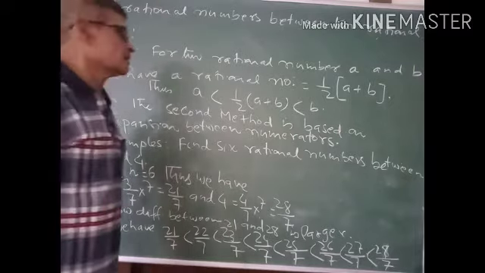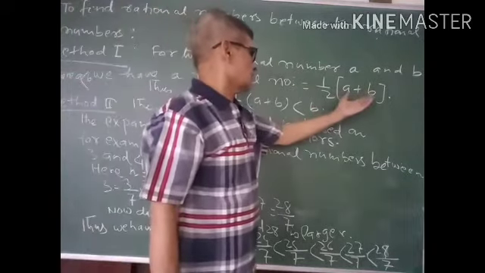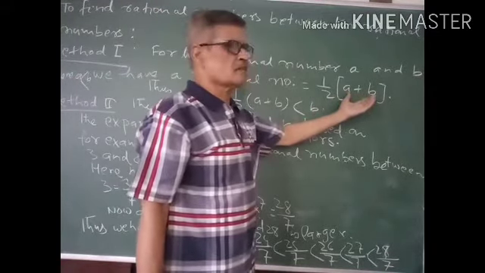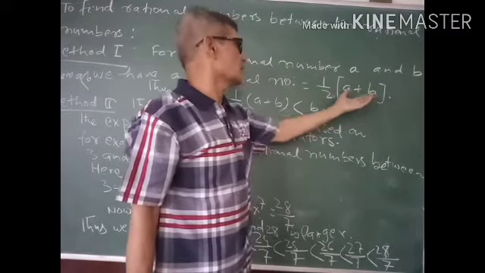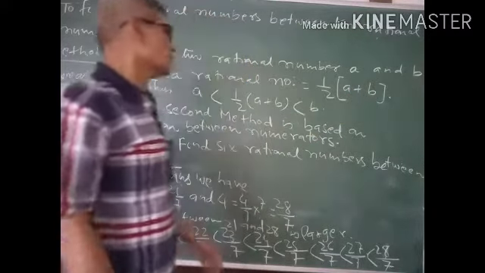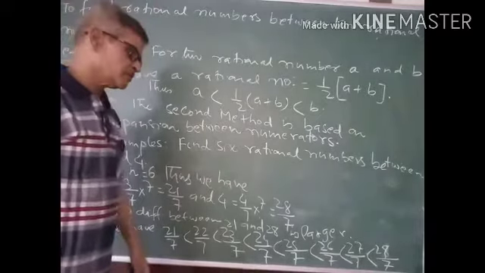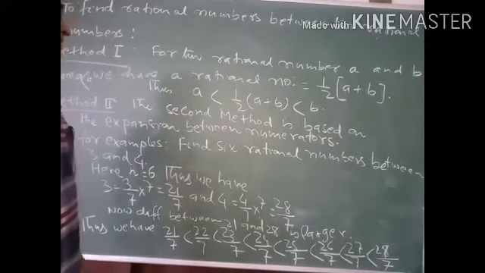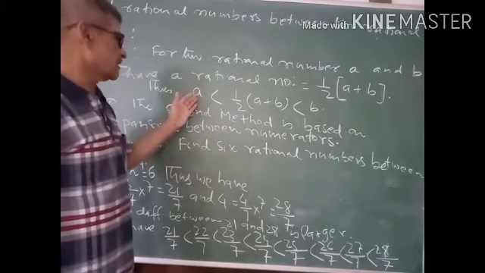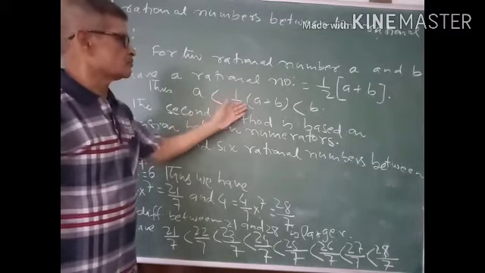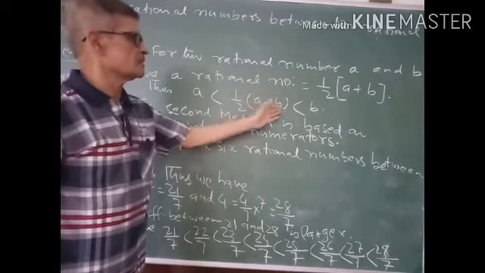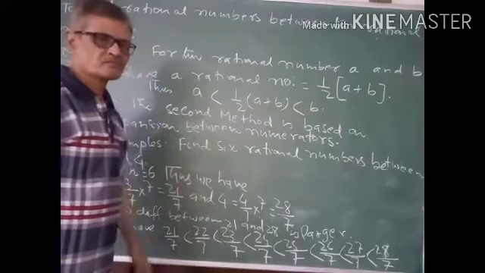Thus you can find out by dividing the sum of the given rational numbers by 2 a rational number between a and b. Thus we can write here a is less than 1 by 2 (a plus b) is less than b.